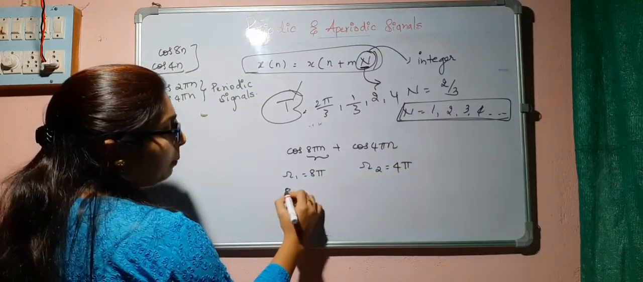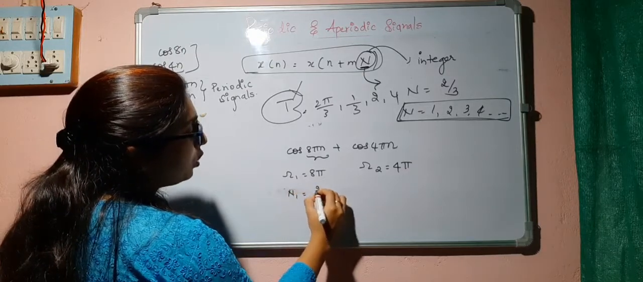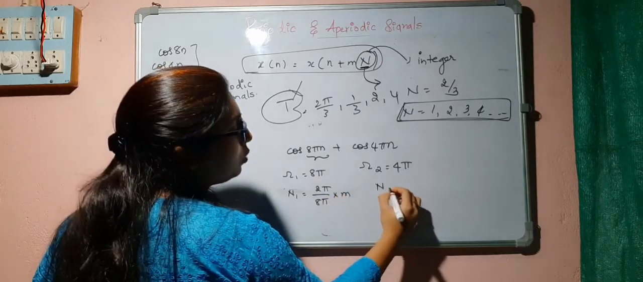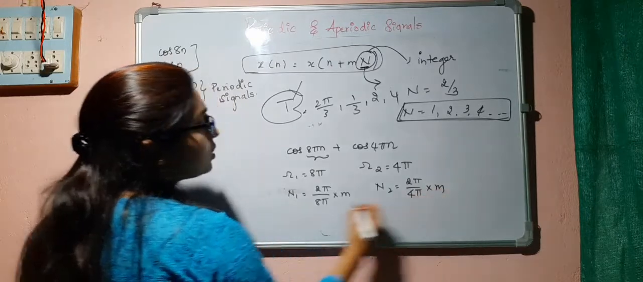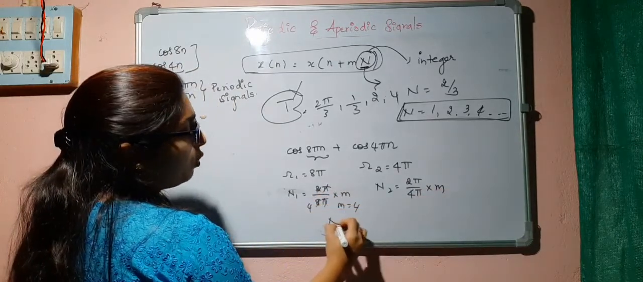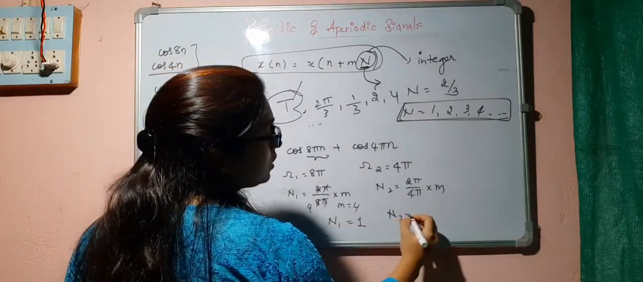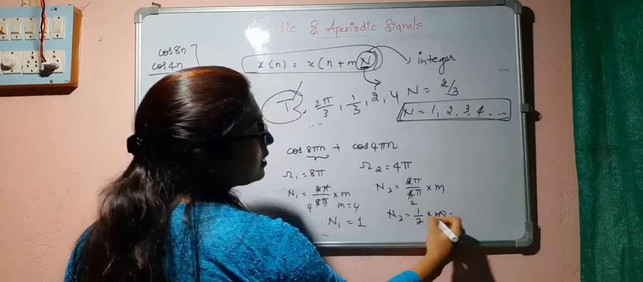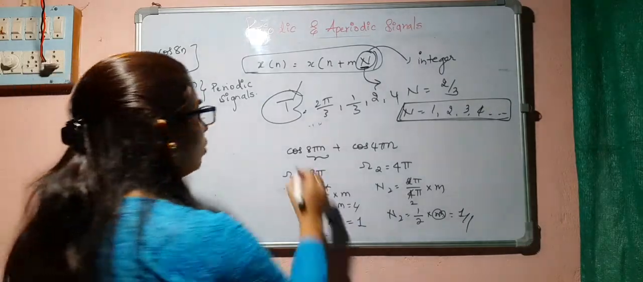So N1 is equal to 2 pi by 8 pi into m, N2 is equal to 2 pi by 4 pi into m. If I consider m is equal to 4, I will get N1 is equal to 1. And here N2 is equal to 1 by 2 into m, so if I consider m is equal to 2, I will get N2 is equal to 1. Okay.